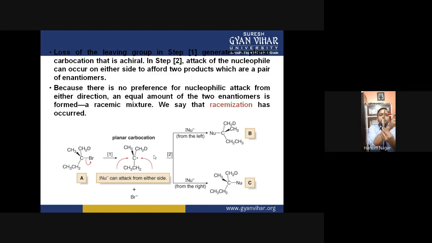So this is one condition. But if this is the carbocation and the nucleophile attacks from this side, then there is also repulsion between these groups and the nucleophile. So this nucleophile will repel these groups, and they move towards this direction, and the nucleophile attack is here, just like in this compound. Here the nucleophile attacks from the left hand side, and the groups move below the plane or the back side of the plane, right? So if we see products B and C here, then the orientation of these groups and the nucleophile are just opposite to each other.